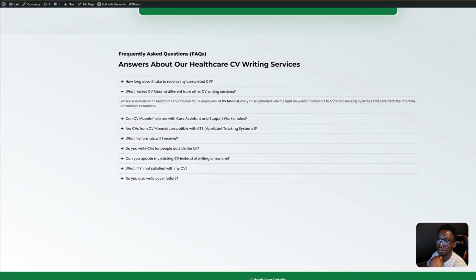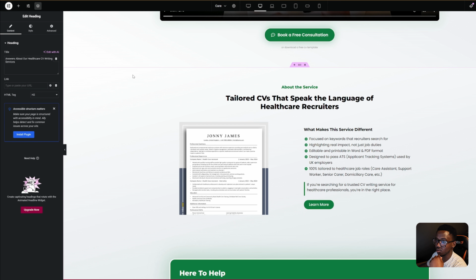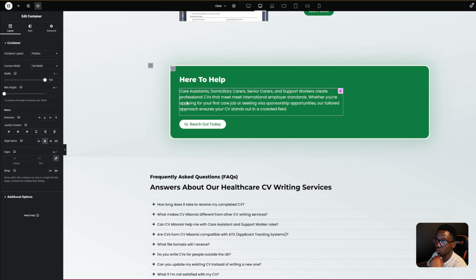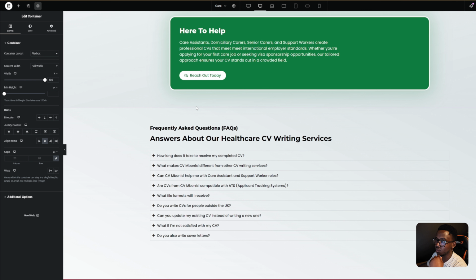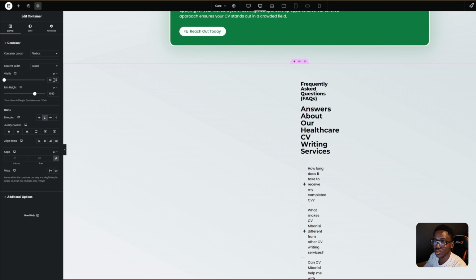So I need to decrease the container size. Which container size did I use here? It's almost the same size. So I think I know where I did some changes somewhere around. So in order for me to tamper around, I'm going to come here, then I'm going to add, let's say, 1280, or I can make anything which I actually want.